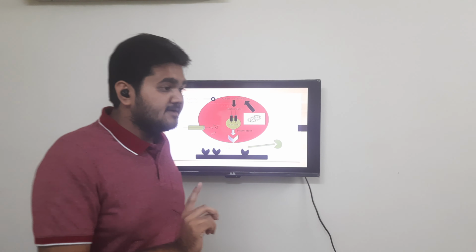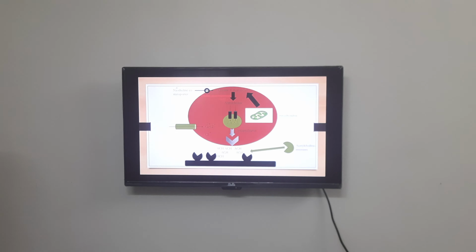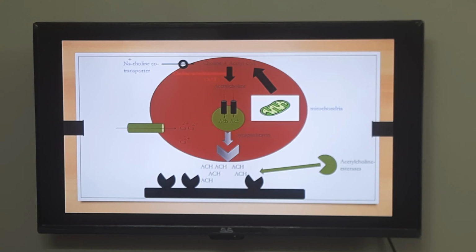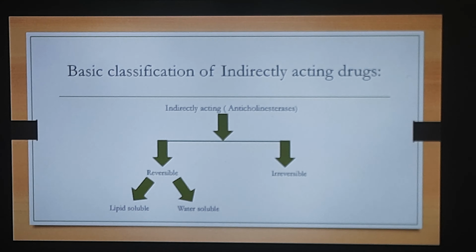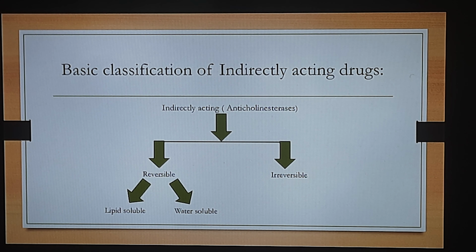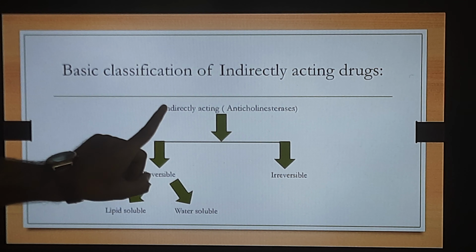On the other hand, irreversible drugs permanently block the activity, or we can say inhibit the activity, of our enzyme. So that is the main important difference between reversible and irreversible. Now in today's video lecture, let us start with the concept of reversible indirectly acting drugs. These drugs are also known as anticholinesterases.